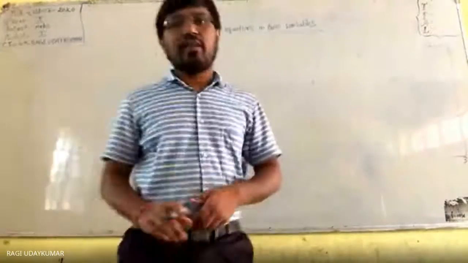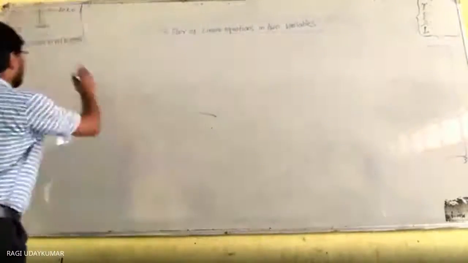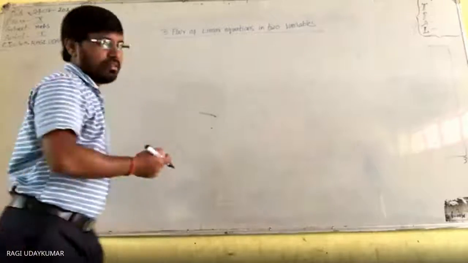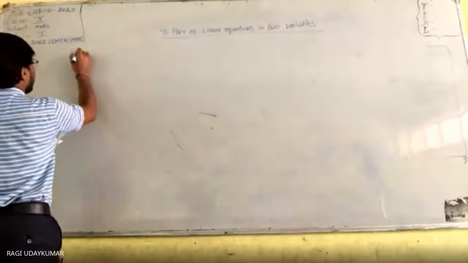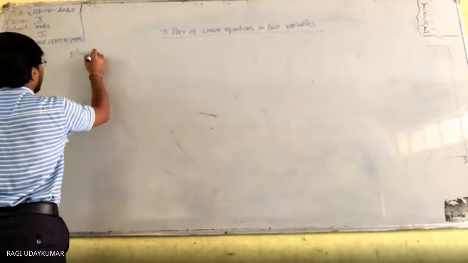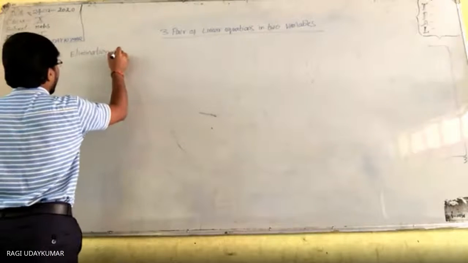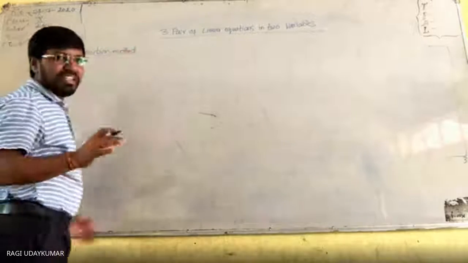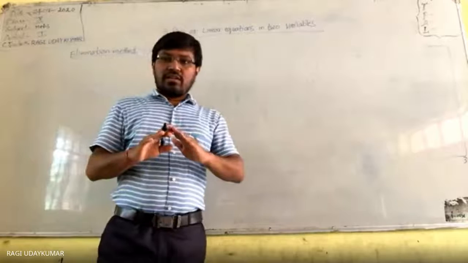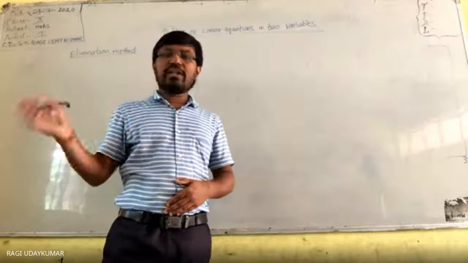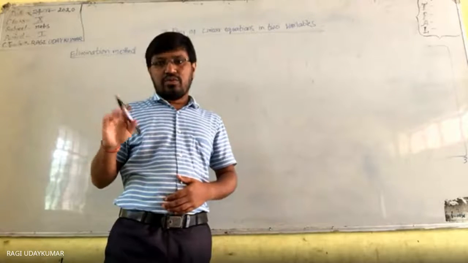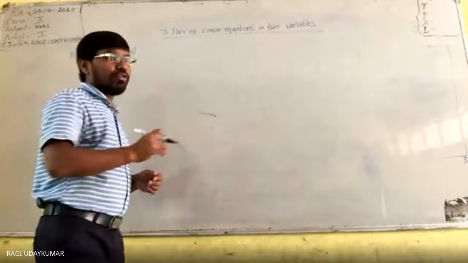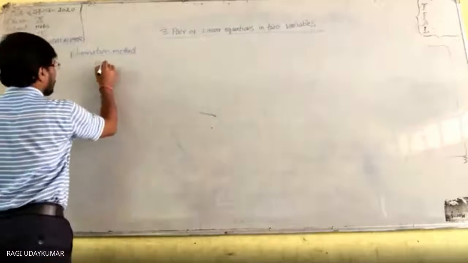Let us go for the elimination method. The next method is, we have learned in the previous class, the substitution method. So now the method is the elimination method. Elimination is nothing but we have to remove it. So one variable, we have to remove it. So in the elimination method, let us go for the exercise problems.